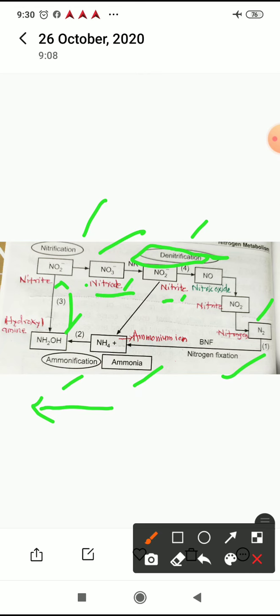So these denitrifying bacteria, they require very low oxygen and organic carbon for energy, and many times during denitrification N2O is leaked out, and N2O is responsible for causing depletion of ozone.